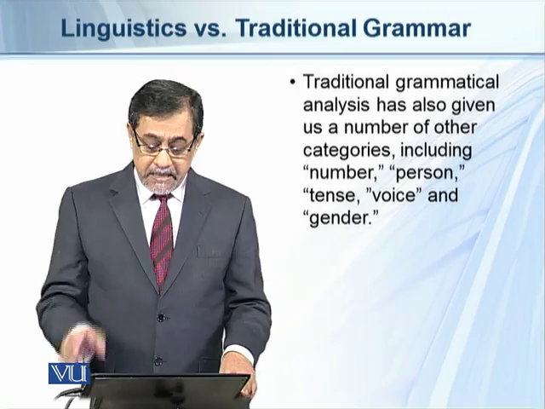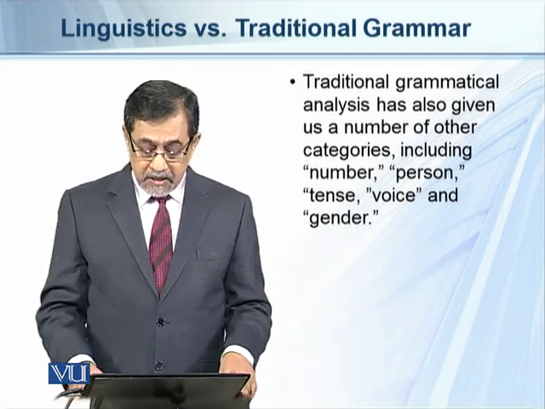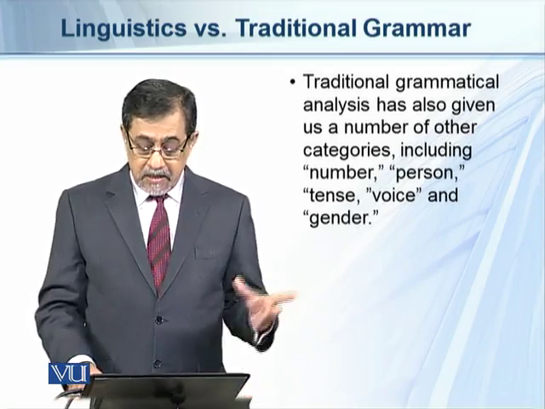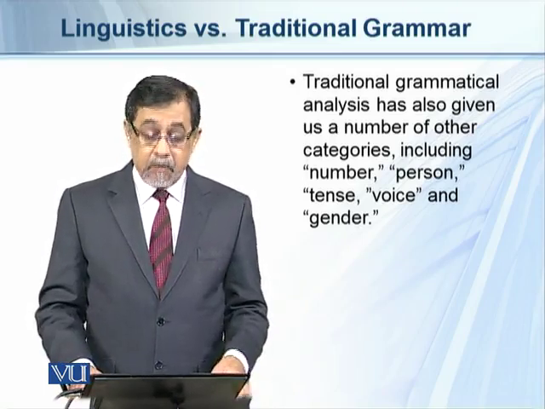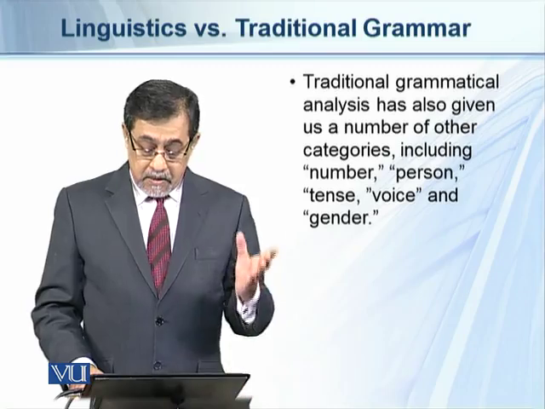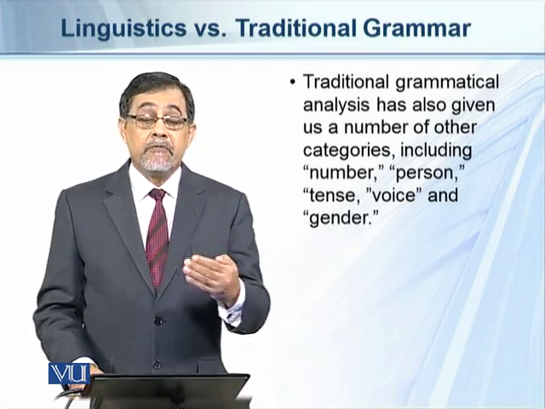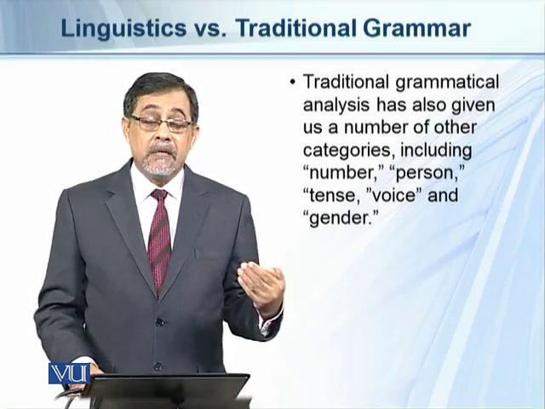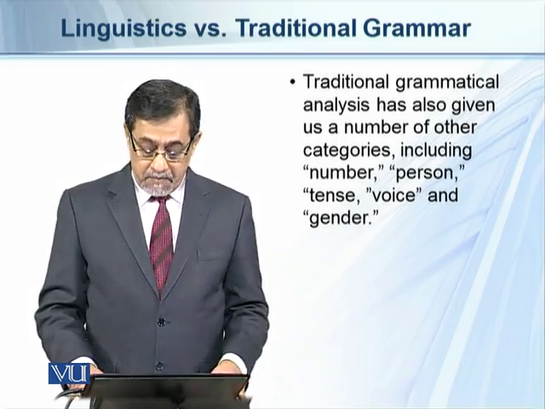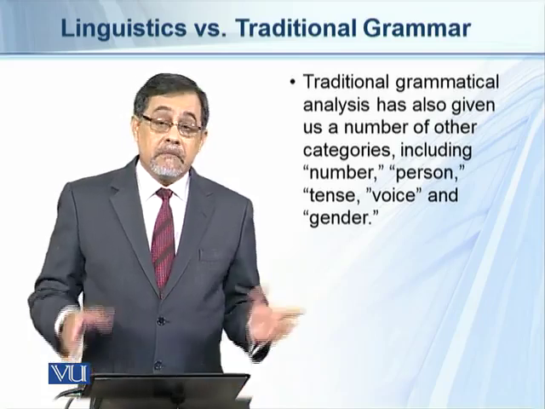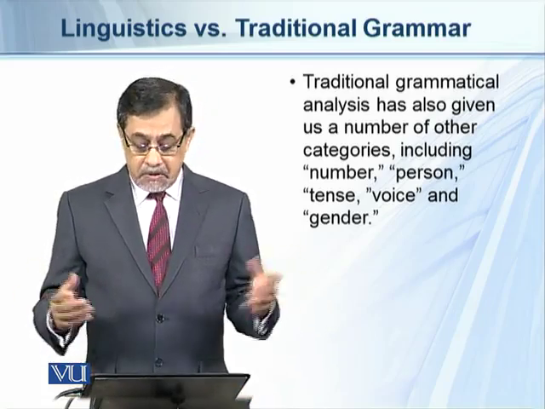Traditional grammatical analysis has also given us a number of other categories, including number, singular and plural, which is very important because we have to agree the verb with its subject or with its noun on the basis of number. Person: first person, second person, third person.